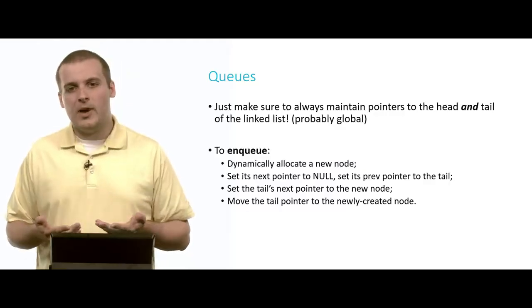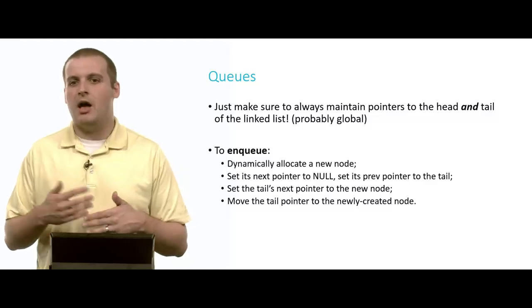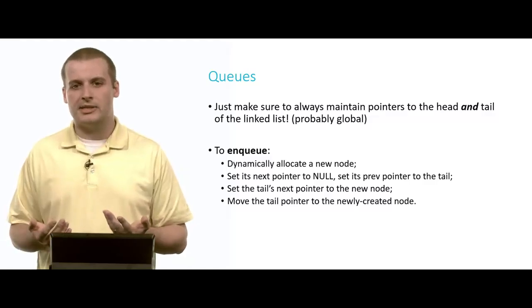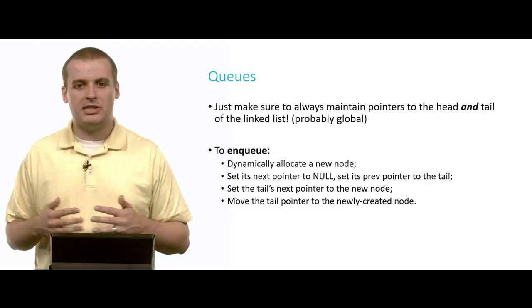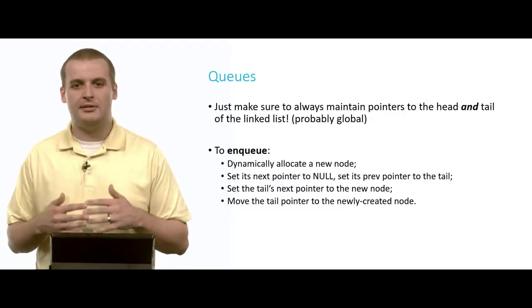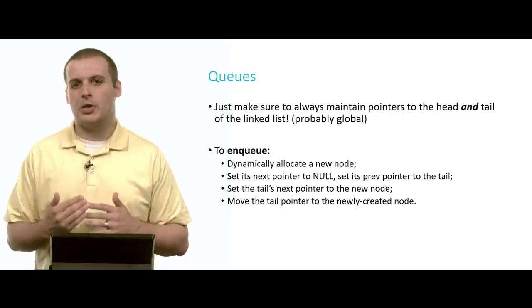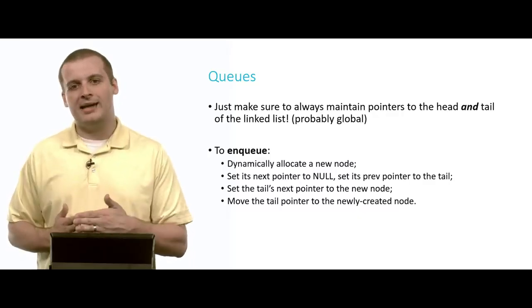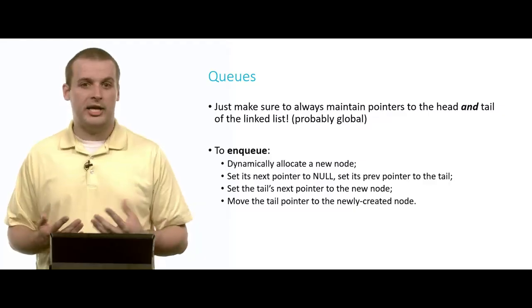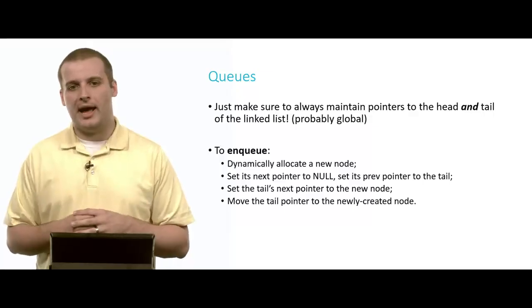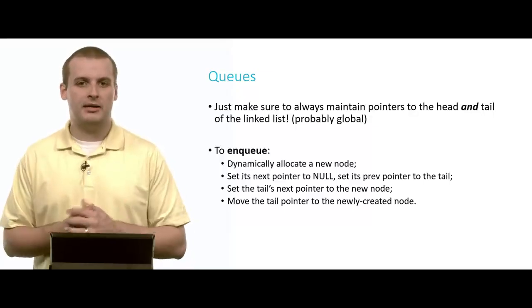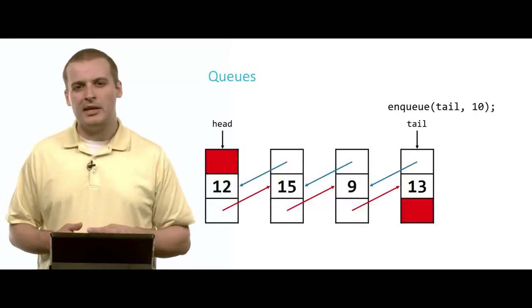But now if we want to add a new element, what do we have to do? Well, we just malloc or dynamically allocate our new node for ourselves. And then, just like when we add any element to a doubly linked list, those last 3 steps here are all about moving the pointers in the correct way so that the element gets added to the chain without breaking the chain or making some sort of mistake whereby we accidentally orphan some elements of our queue. Here's what this might look like.